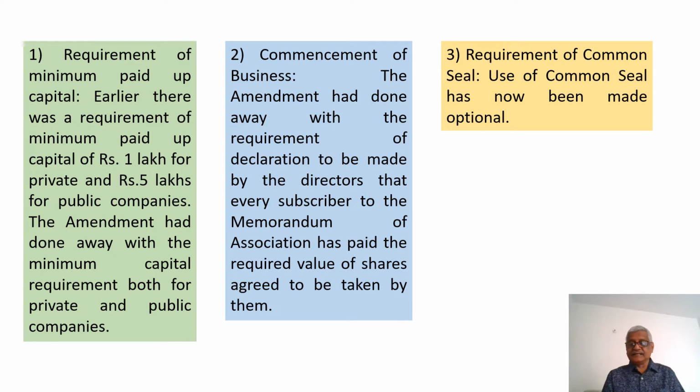Earlier there was a stipulation that the minimum paid up capital should be 1 lakh for private and 5 lakh for public companies. The ceiling is removed in the Companies Amendment Act 2015. The requirement of obtaining the certificate of commencement of business is removed.